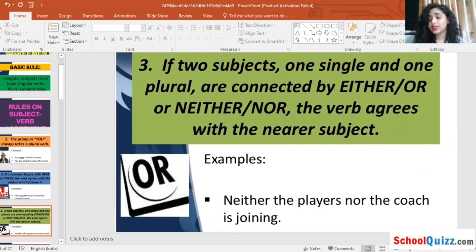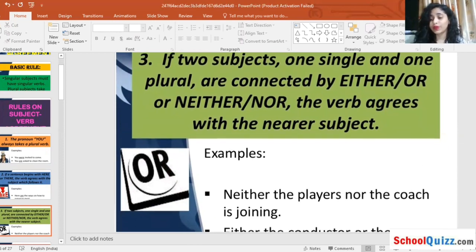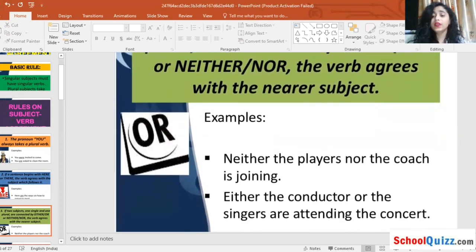Let us see some examples to understand it more clearly. Neither the players nor the coach is joining. Because coach is singular, we have included is. The players are more, so we have included players first: neither the players nor the coach is joining.